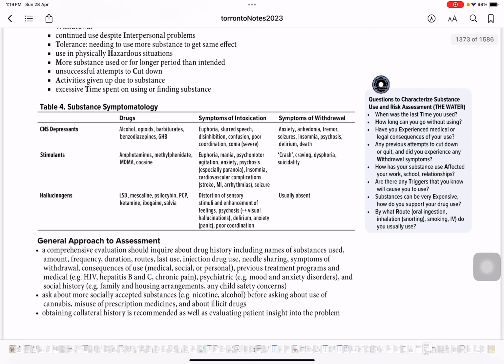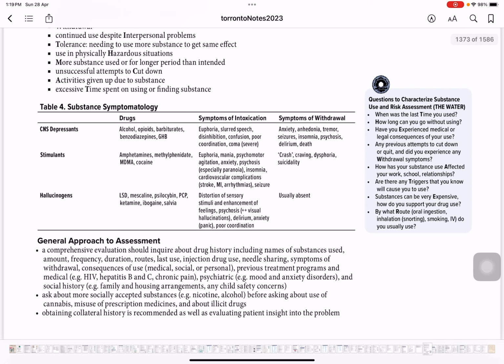Have you experienced medical or legal consequences of your use? Any previous attempt to cut down or quit, and did you experience any withdrawal symptoms? How has your substance use affected your work, school, and relationships? Are there any triggers that you know will cause you to use?